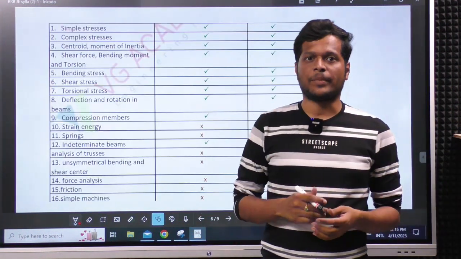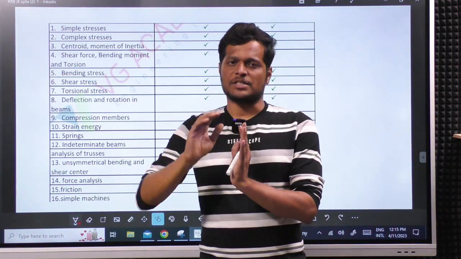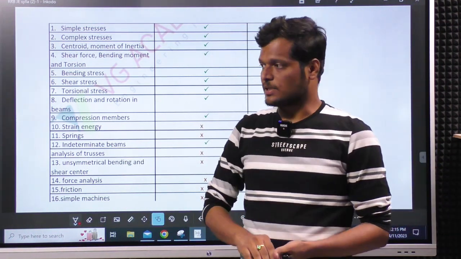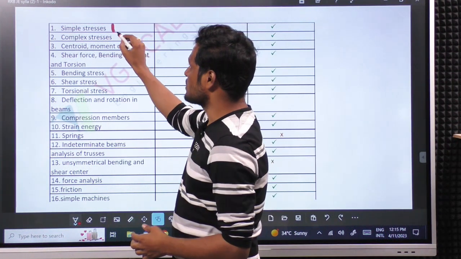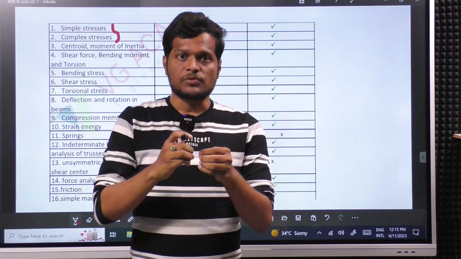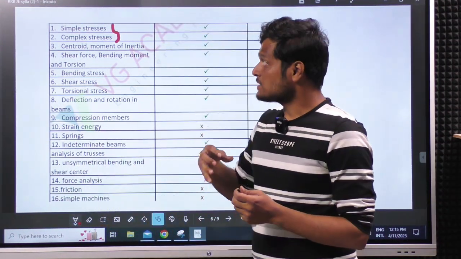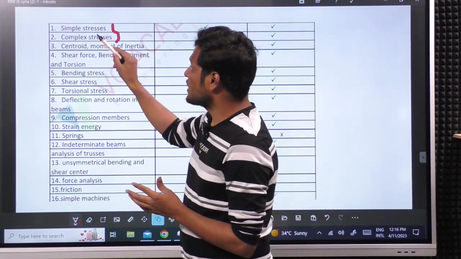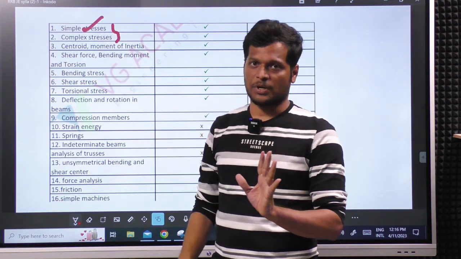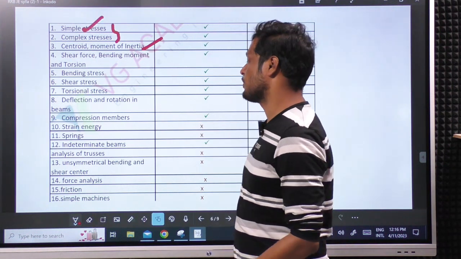Next, coming back to our syllabus. Whatever deformations we have seen now are the major deformations. Complete deformation we will discuss once we enter into the subject. In the initial topics, simple stresses and complex stresses, we look at what type of resistance we get by deforming a body in various ways. The resistance we get in one direction is simple stress, and in 360 degrees, various directions, is complex stresses. Various types of resistance, this is engineering mechanics, centered on moment of inertia.